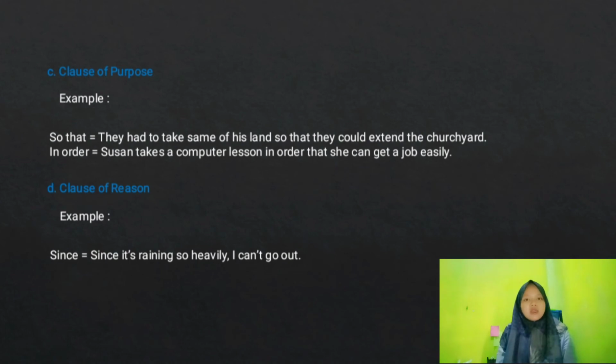Clause of reason is an adverb used to show the reason for something. The conjunctions: because, since, as, given. For example, I couldn't feel anger against him because I like him too much. Since it's raining so heavily, I can't go out.